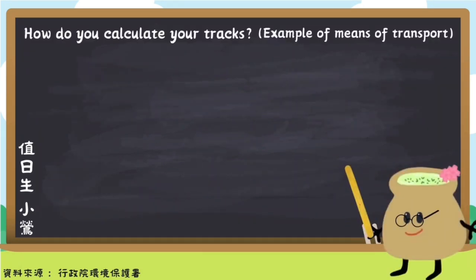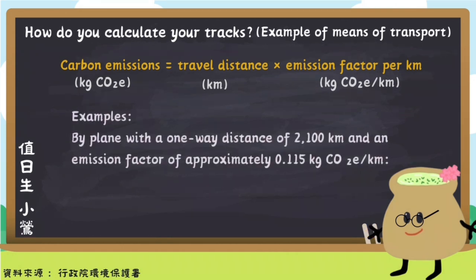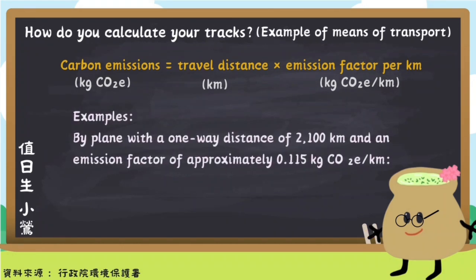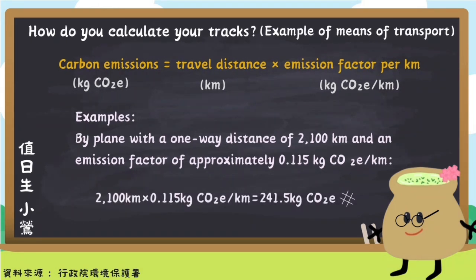How do you calculate your carbon footprint? Example of means of transport. Carbon emissions equals travel distance times emission factor per km. Example: by plane with a one-way distance of 2,100 kilometers and an emission factor of approximately 0.115 kilograms CO2 per kilometer. 2,100 km times 0.115 kilogram CO2 per km equals 141.5 kilograms CO2.